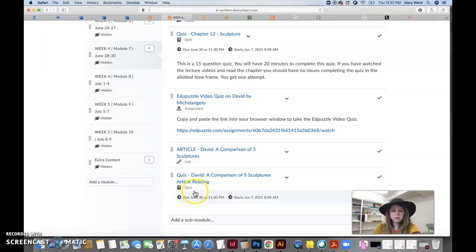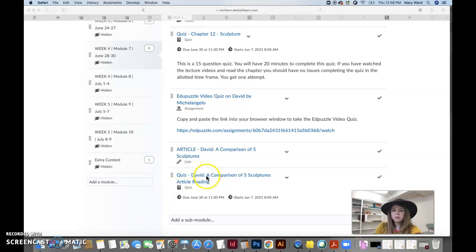I'll fill out the description underneath to give you a little bit better idea of what to expect on that quiz, but do expect to see true and false, multi-select, multiple choice, and even some written response answers on this quiz. It's kind of a blend of all of those types. Typically in this class, we just take multiple choice quizzes, but there's some actual written response questions on this quiz.